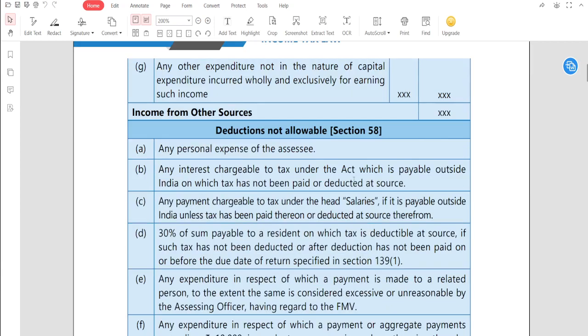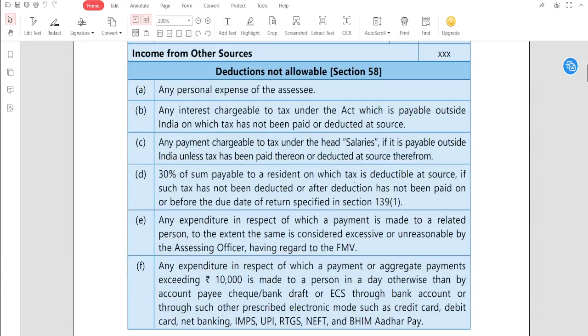Okay, deductions not allowable. It is a very important provision. What are the deductions not available under income from other sources? Section 58 says which expenses are not allowable. Guys, number one, any personal expense of the assessee. Interest or salary paid outside India on which tax has not been paid or deducted at source. Income tax and wealth tax, any income tax paid or wealth tax paid.